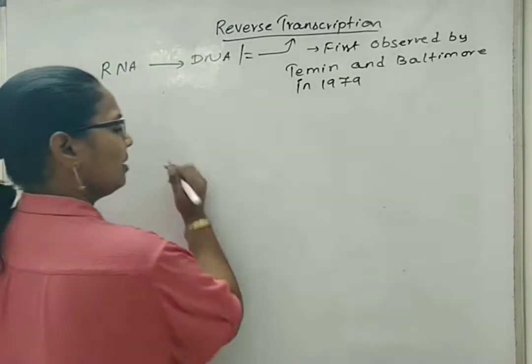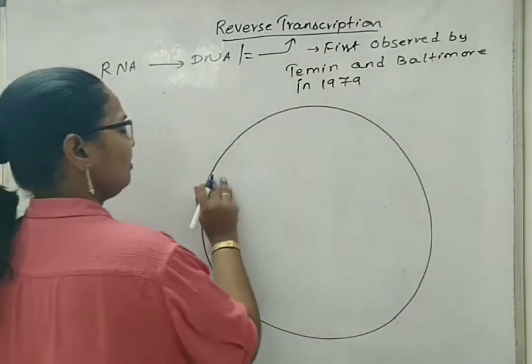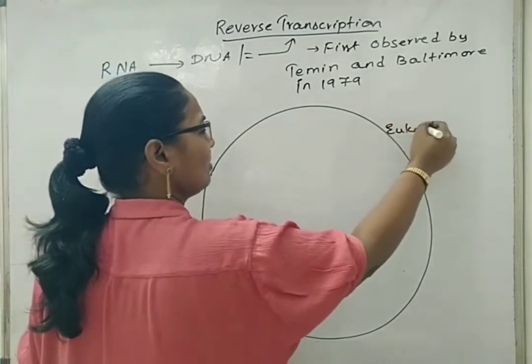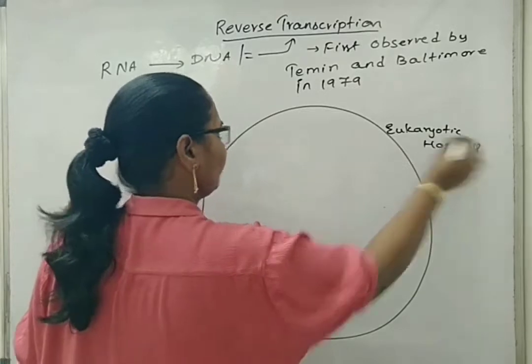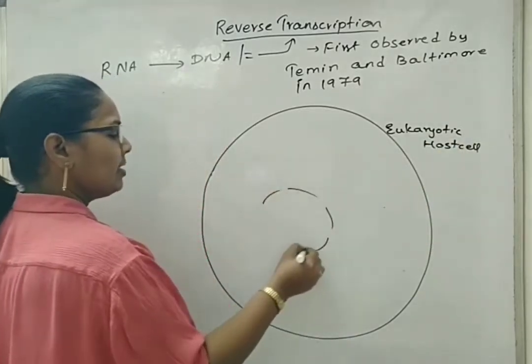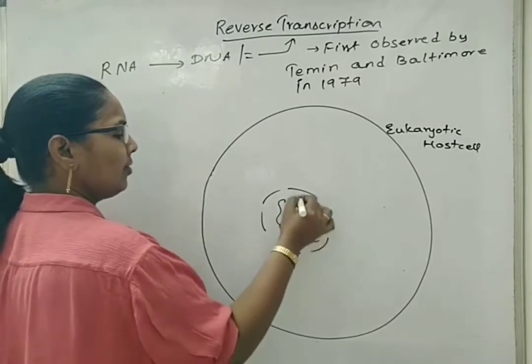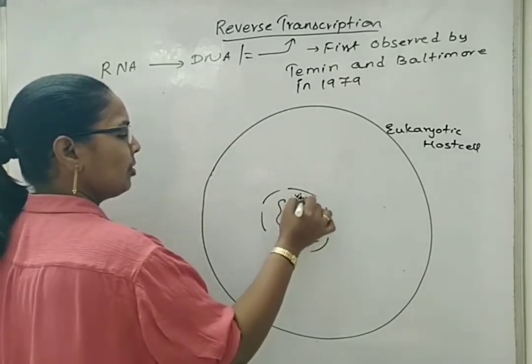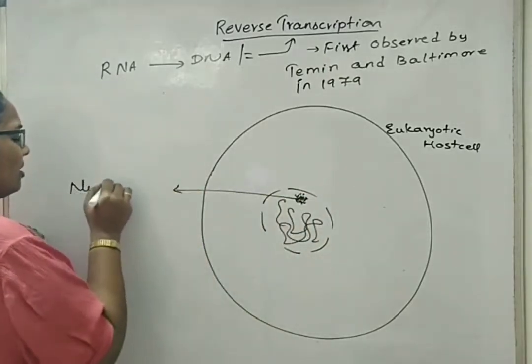Suppose this is a eukaryotic host cell, and it has a nucleus. Inside the nucleus is the genetic material along with the nucleolus. This will be the nucleolus.